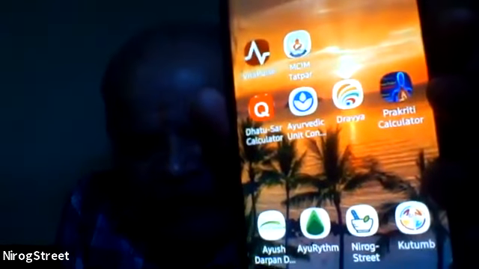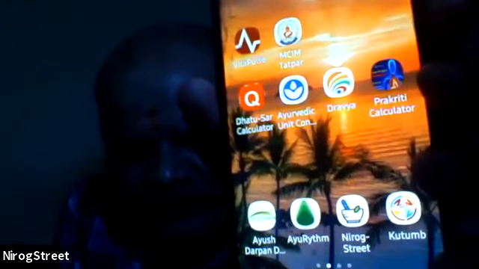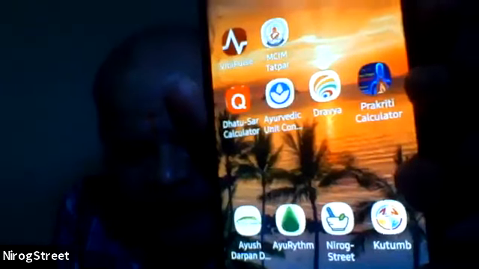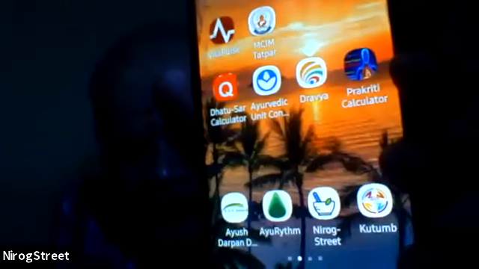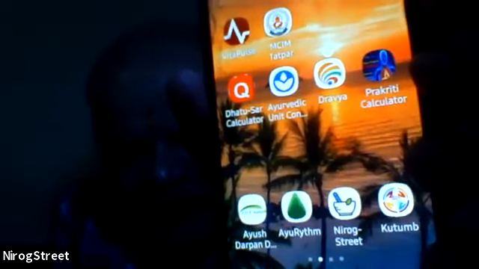I want to show you one technology. There are two freely available on the Play Store. You can use both. If you can see my screen, you will find one, Ayu Rhythm, a green dot next to Ayu, in between Ayush Darpan and Nirog Street, Ayu Rhythm.